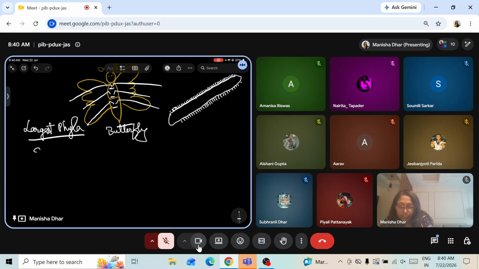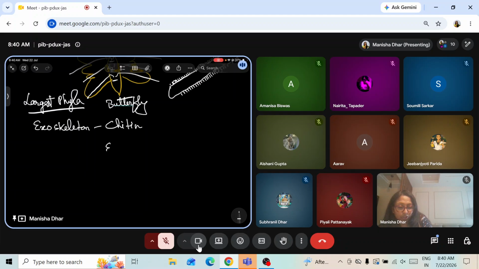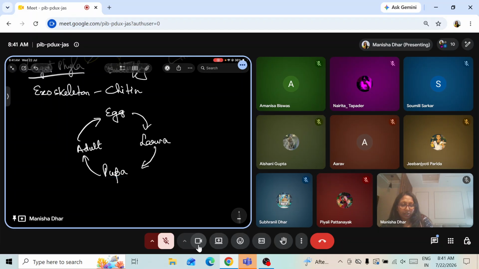There's an exoskeleton of chitin, calcium carbonate, a hard outer covering. Most of them have it. And they cast off their exoskeleton during their growth in early life. If you remember in the lower classes, if you have written about egg, larva, pupa, and adult. Life cycle of silkworm. There, the egg changes to larva and then the larva to pupa.